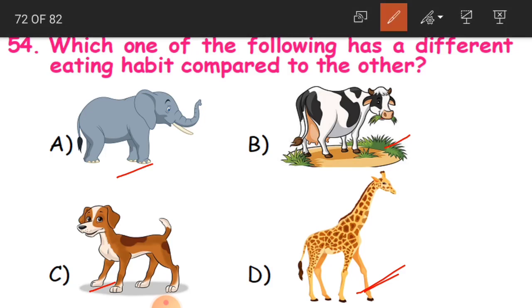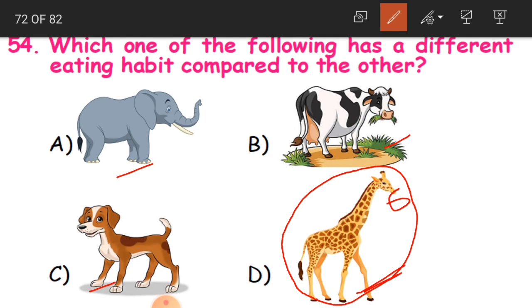Why? Normally elephant, dog or cow, they'll just bite the food, in the sense they'll take the food and just eat it, and when they feel hungry again they are going to eat it. But giraffe, most of the time it spends its time eating the leaves only, because with its mouth structure it cannot bite large quantities of food at once.